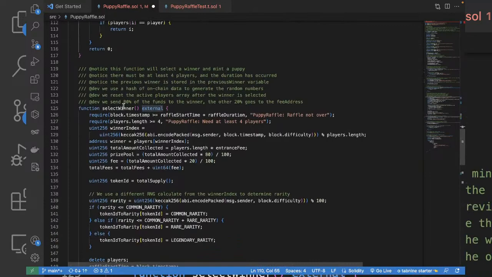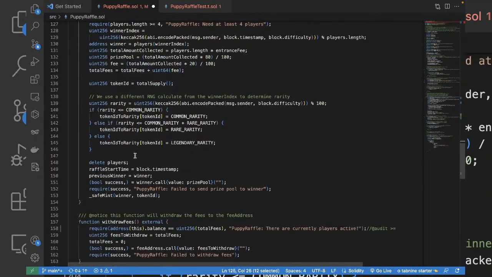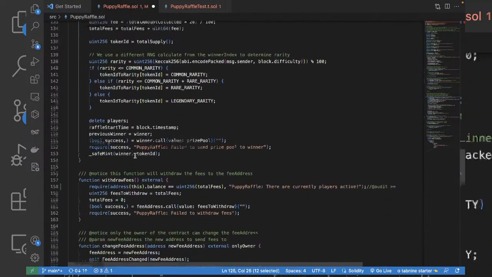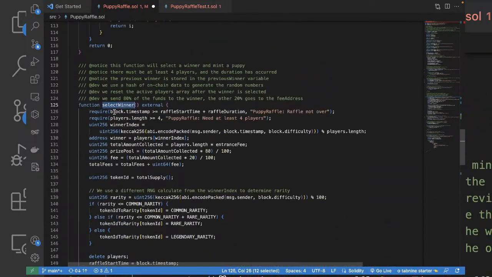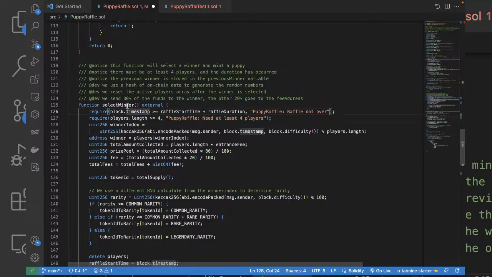And select winner. So this is a very crucial function. Let's go through it. So it checks for a few requirements. Let's see what it is. Block.timestamp should be greater than the raffle start time plus duration. Yeah, it checks for the raffle duration. That's good. The players array should contain at least 4. That's the minimum criteria. That's good.